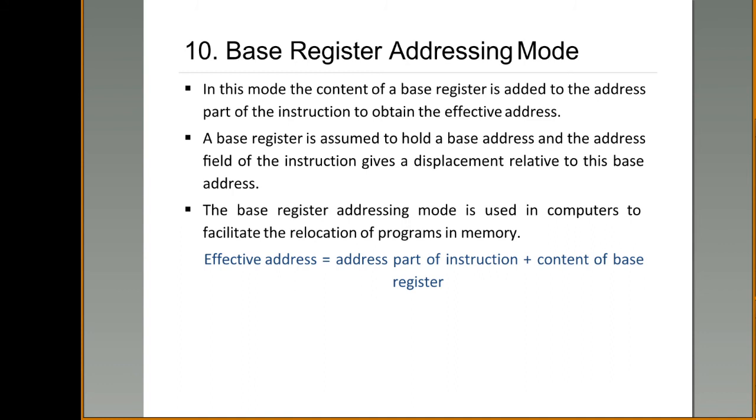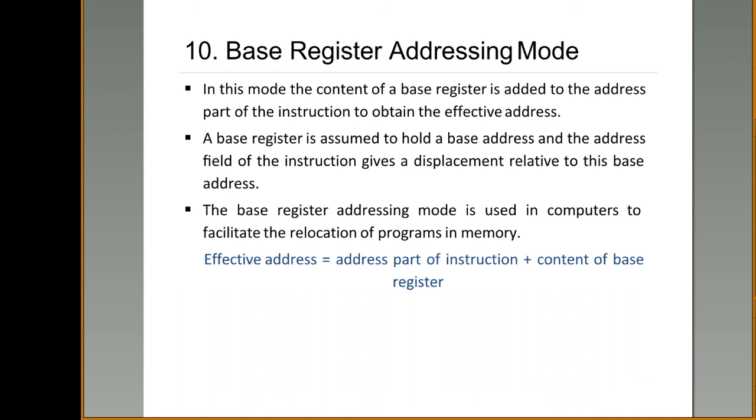In that case, that 50 is known as the displacement. Generally, using this base register addressing mode, the displacement value will be specified in the instruction itself, and the base value, that 100, will be there in the base register. Clear, right?